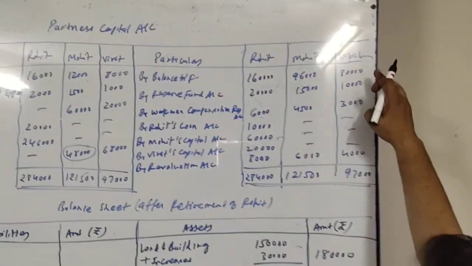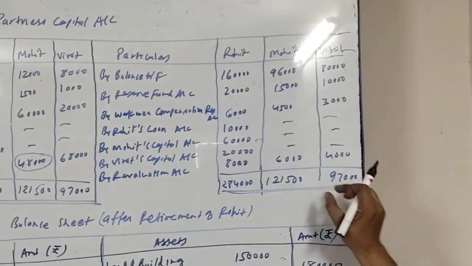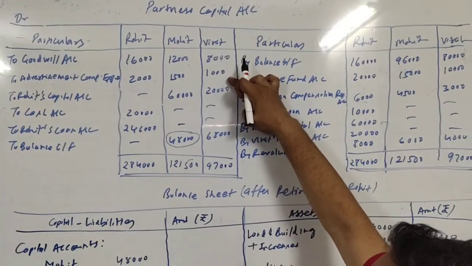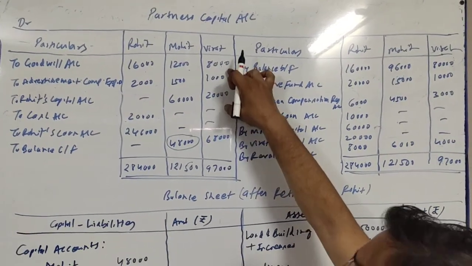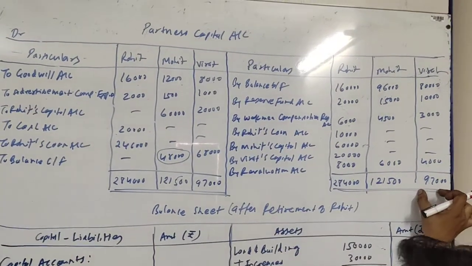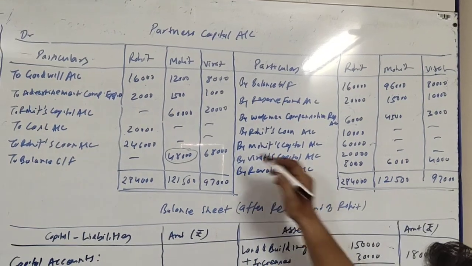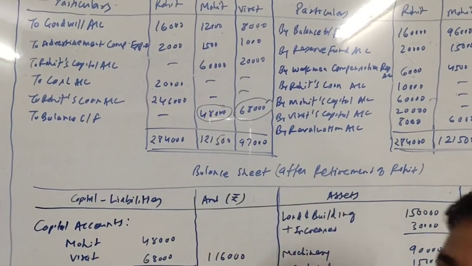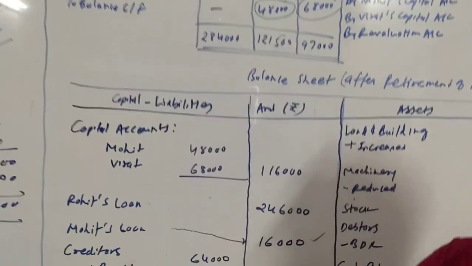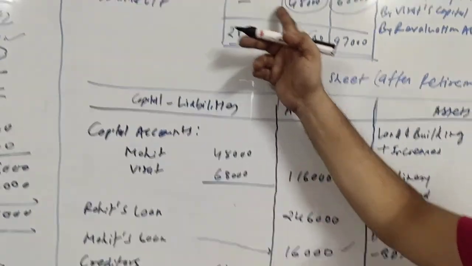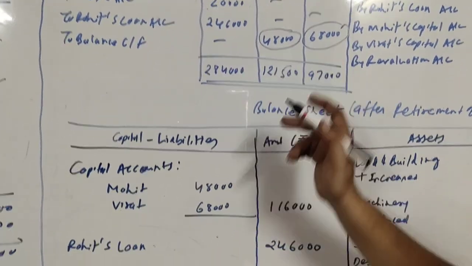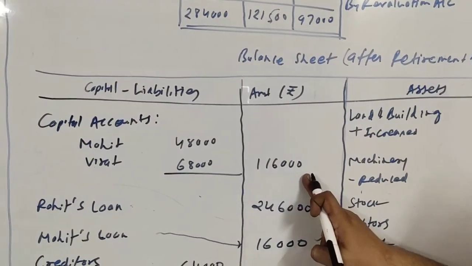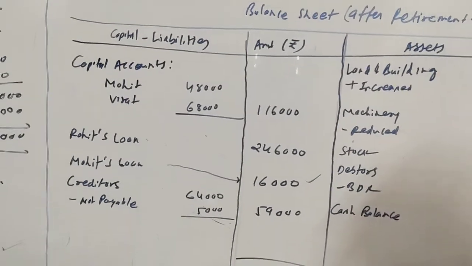Let's talk about Virat. Virat's total is 97,000 and debit side total amount is 29,000: 8,000 plus 1,000 plus 20,000. So when we deduct 29,000 from 97,000, we get 68,000. So 48,000 and 68,000 are the closing capital of Mohit and Virat. We will write it by balance carry forward 48,000 and 68,000. So here capital account 48,000, 68,000, outer column 1,16,000. So we have finished with everything.